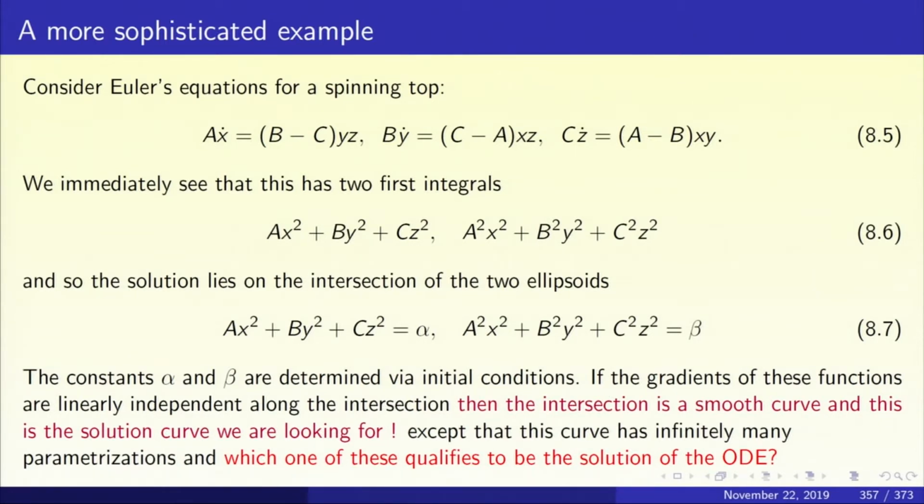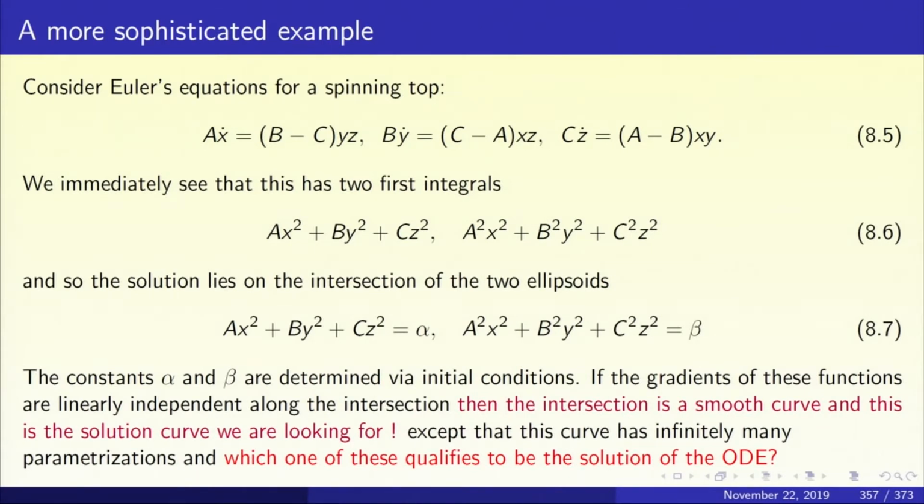a, b, c are positive constants, and we may assume that a is bigger than b and b is bigger than c just for definiteness. And a, b, c are the principal moments of inertia of the spinning top. But we are not concerned with the physics of the problem. You can pick up any book on physics and see how 8.5 arises, but we are interested in the underlying mathematics. So now multiply the first equation by x, second by y, third by z and add up.